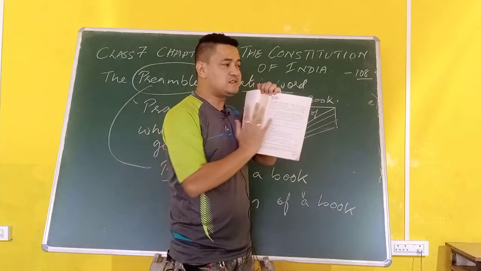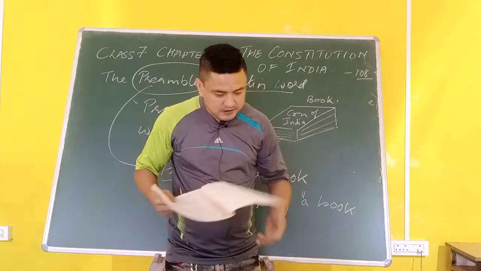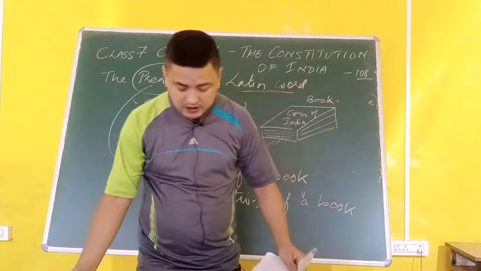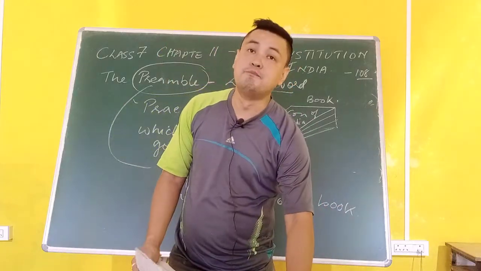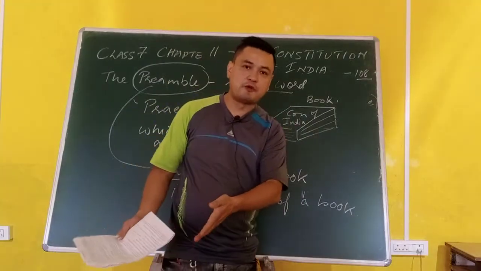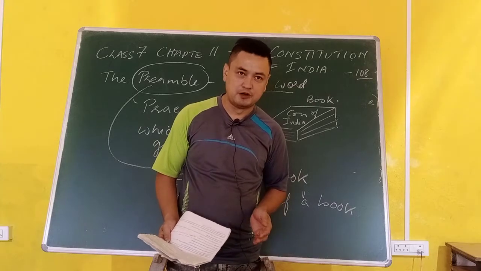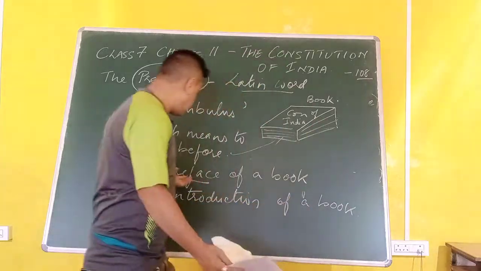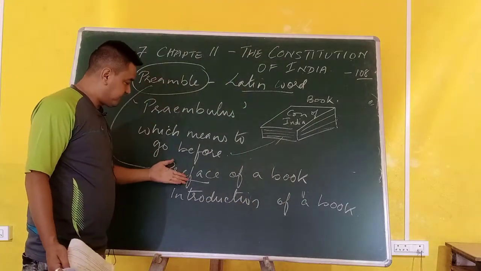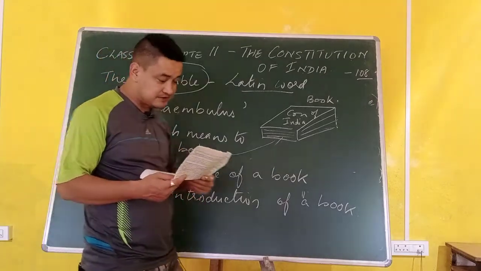This preface is the introduction of the book, which is also called the preamble of a book. But when we are teaching history, geography, etc., it is called preface. So here, preamble means preface, and preface means introduction. Remember that.